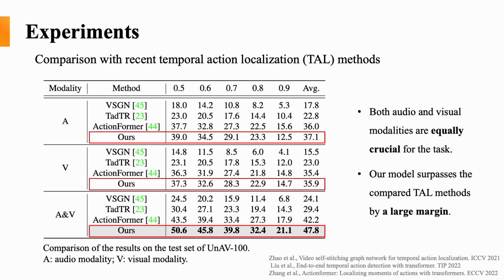We evaluate our model on the test set of our proposed UNAV100 dataset. We compare our model with recent state-of-the-art temporal action localization methods because previous AVE methods are not suitable for untrimmed videos. As we can see, integrating audio and visual modalities can significantly improve performance, which indicates both audio and visual modalities are equally crucial for the task. Besides, our proposed model surpasses the compared TAL methods by a large margin, even though they also benefit greatly from